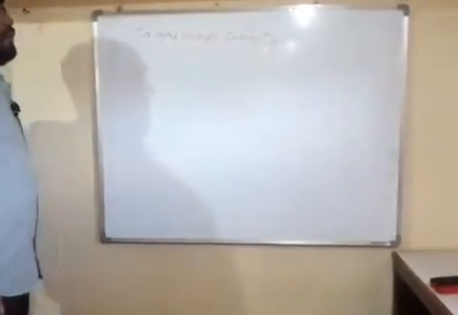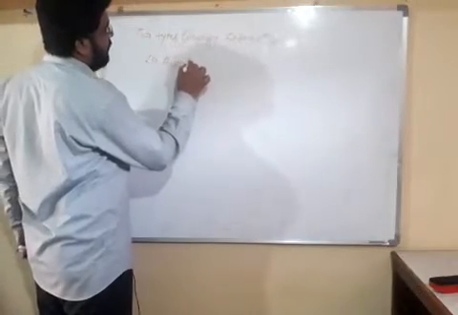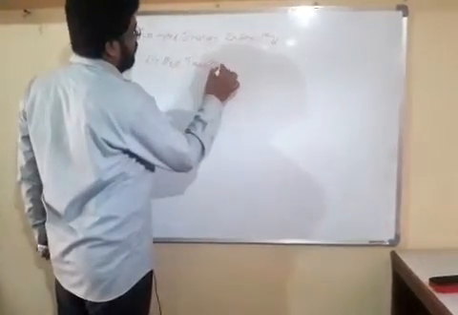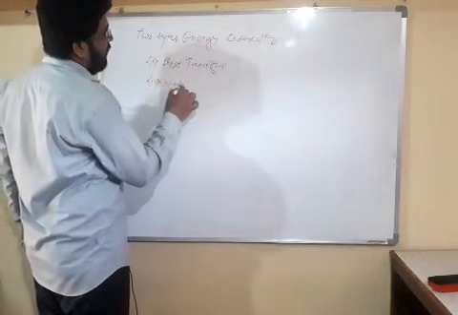There is transfer of energy between system and surrounding in two ways. First is heat transfer, and the second is work transfer.